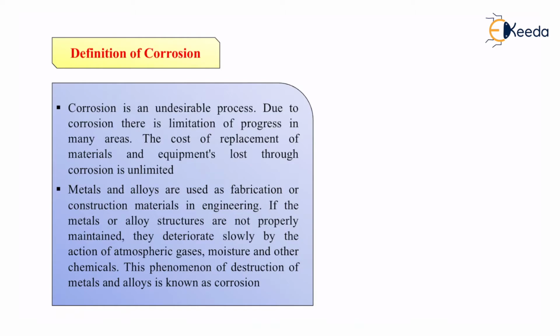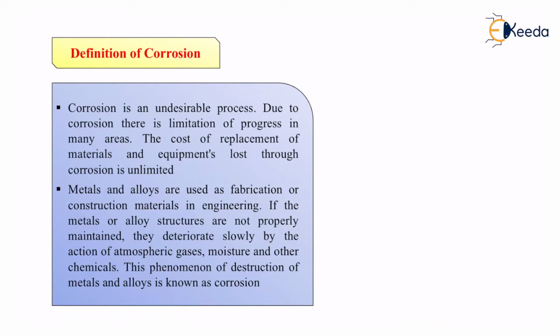Now, moisture also plays a very important role when it comes to corrosion of metals. Metals can easily get corroded when there is moisture present. Humidity and moisture act as a catalyst between a metal and oxygen, which leads to the oxidation process. What is the oxidation process? The process in which any element combines with oxygen and forms an oxidative substance. That entire process is known as oxidation. It eventually forms an oxide. This phenomenon of destruction of metals and alloys is known as corrosion.